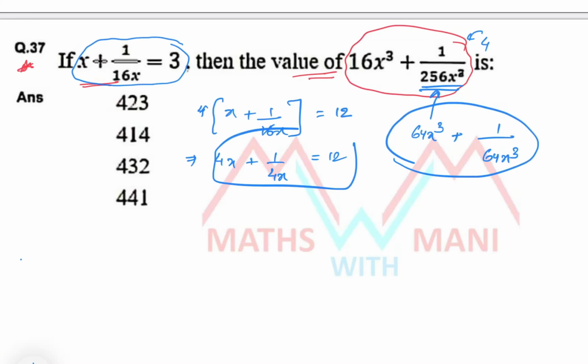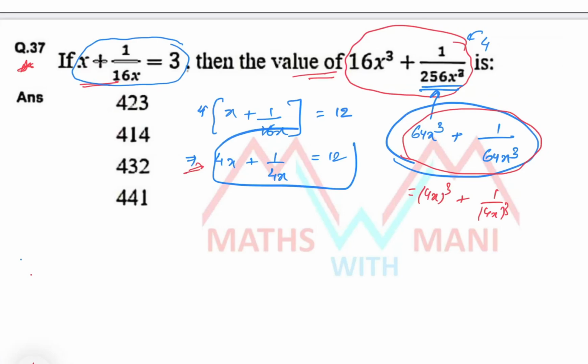Why am I doing this? 64x cube can be written as 4x whole cube plus 1 by 4x whole cube. Did you get my point? Why am I multiplying with 4? Since we have 4x whole cube plus 1 by 4x whole cube in that format, that's why I have to convert this given quotient into this format.